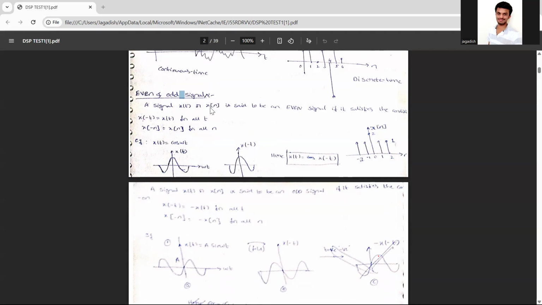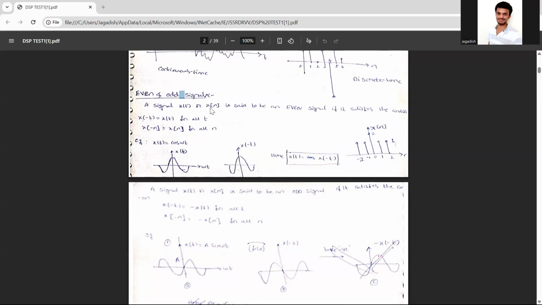So next, a signal x of t or x of n is said to be an even signal if it satisfies the condition x of minus t is equal to x of t for all values of t, and x of minus n is equal to x of n for all values of n.